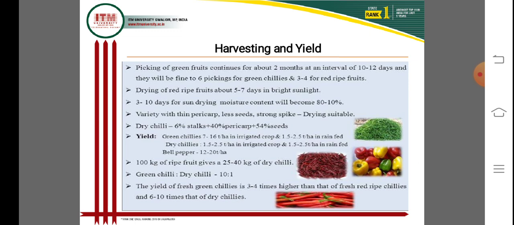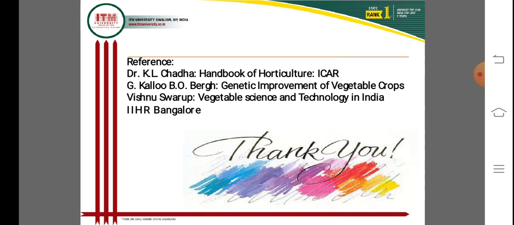Yield of fresh green chilies is 3 to 4 times higher than fresh red ripe chilies, and 6 to 10 times that of dry chilies.